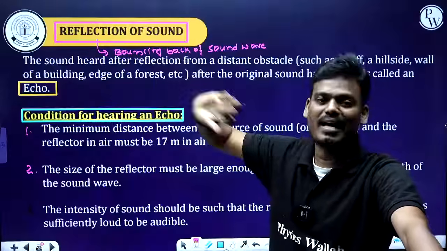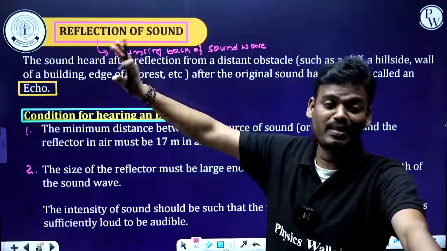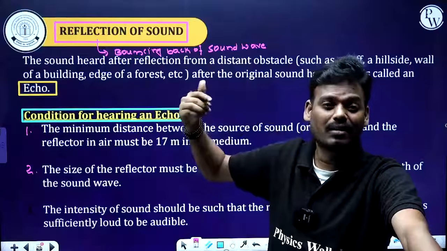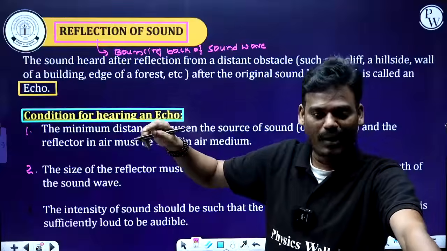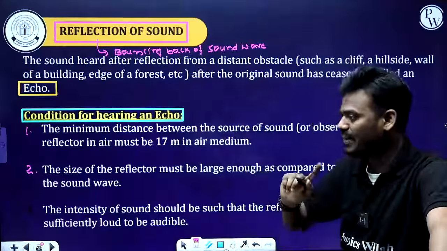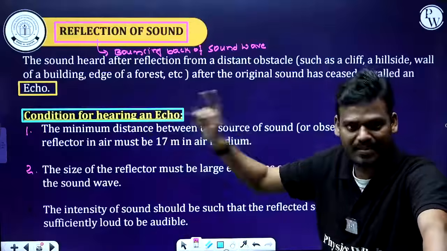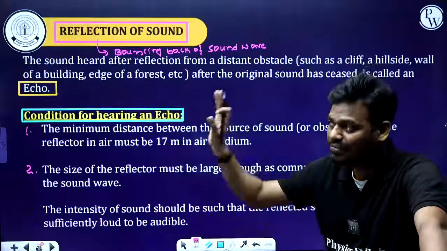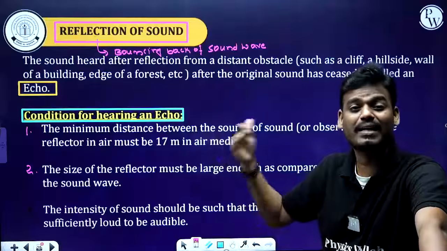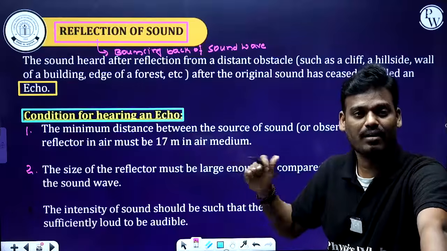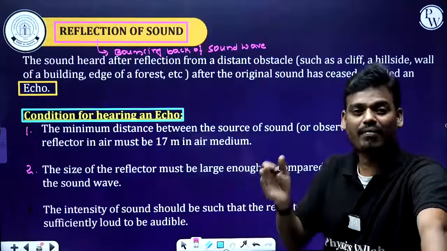It is more than the wavelength of a sound. Therefore, I can hear an echo. Okay. So first condition, distance between source as well as reflector must be 17 meter, and size of the reflector must be greater than the wavelength of a sound.